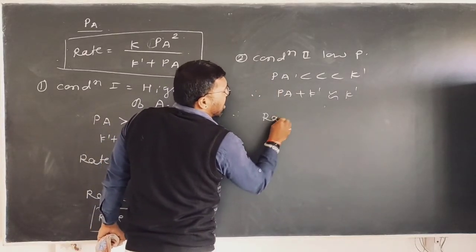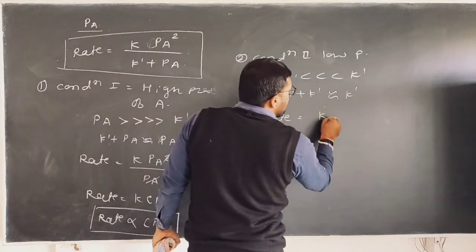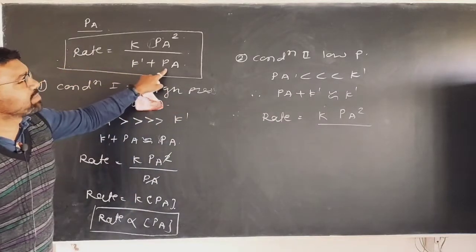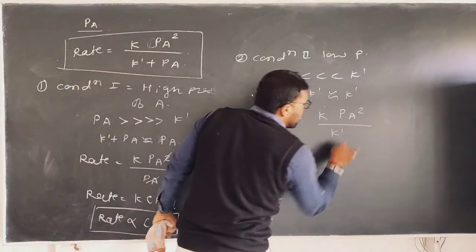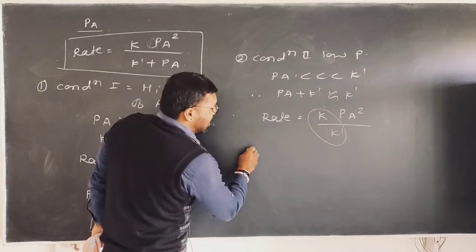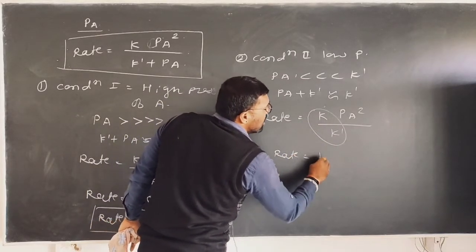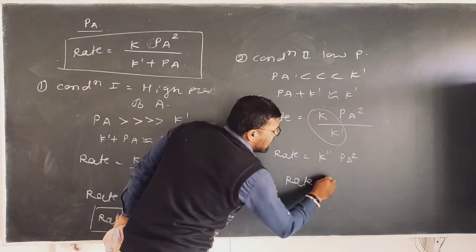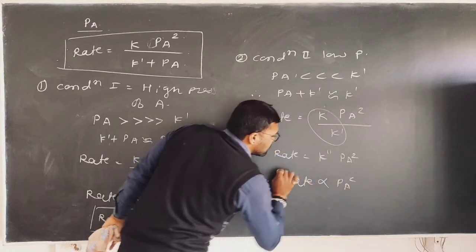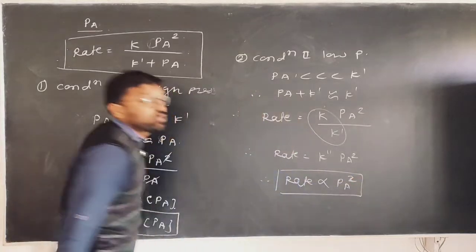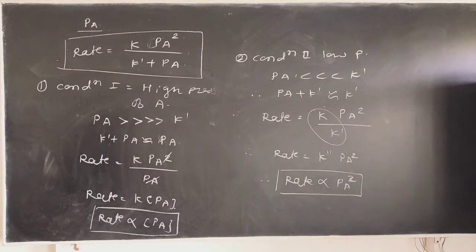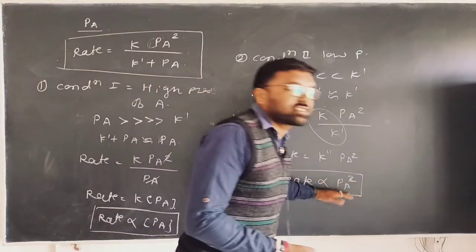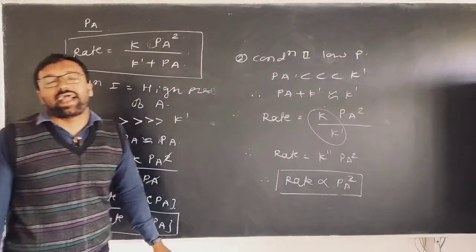So the equation becomes rate is equal to K into Pa square, and instead of K dash plus Pa, you write K dash only. Here K and K dash are constants. Therefore, rate is equal to K double dash into Pa square. Rate is directly proportional to Pa square. That means at low pressure, this reaction mechanism follows second order kinetics.